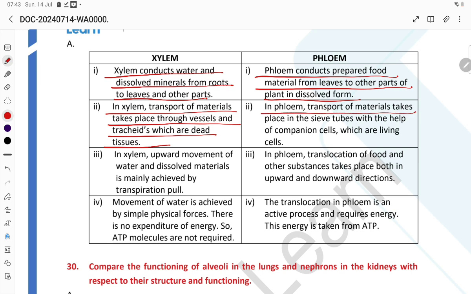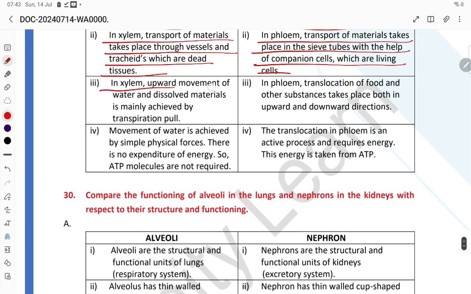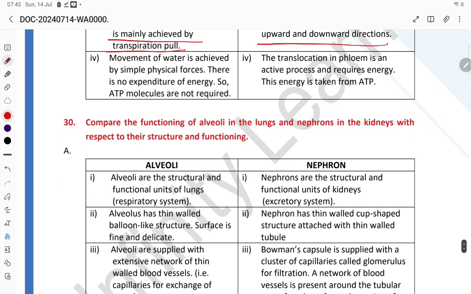In phloem, transport takes place in sieve tubes with the help of companion cells, which are living. In xylem, upward movement of water and dissolved material is mainly achieved by transpiration pull. In phloem, translocation of food and other substances takes place both upward and downward.